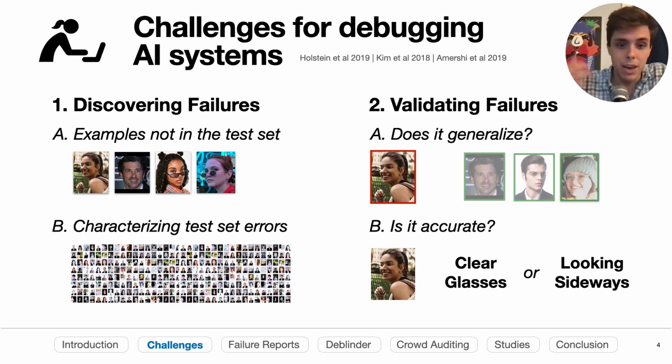Once developers have a hypothesis of how their model is failing, it can often be hard to validate those failures. Does it generalize, for example? Is it just a one-off error, or is this a more systematic failure that the model has? And also, is this description of the failure accurate, or is it confounded? In this case, for example, maybe I think the model fails for people with clear glasses, but maybe it just happens to be that all the people with clear glasses are looking sideways, the real cause of the failure.